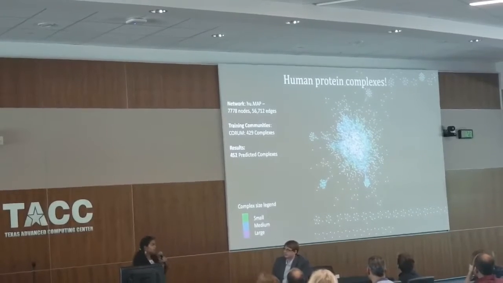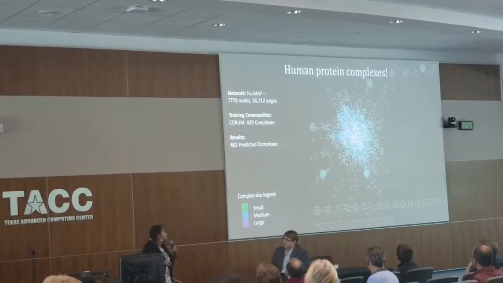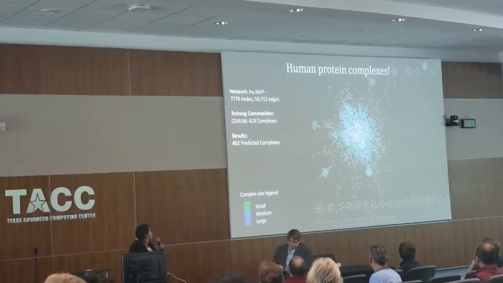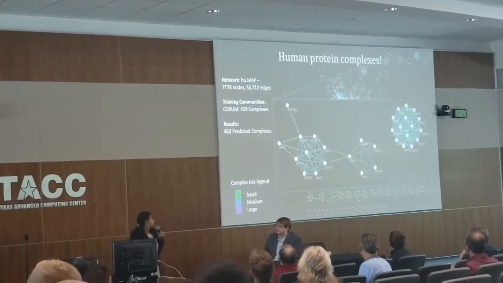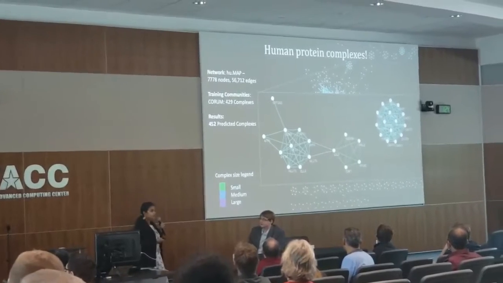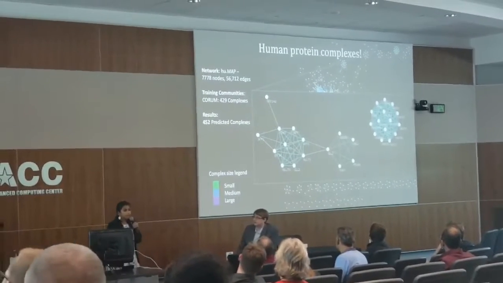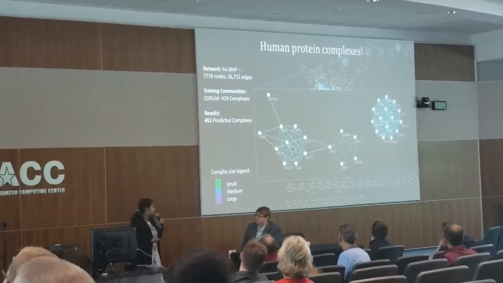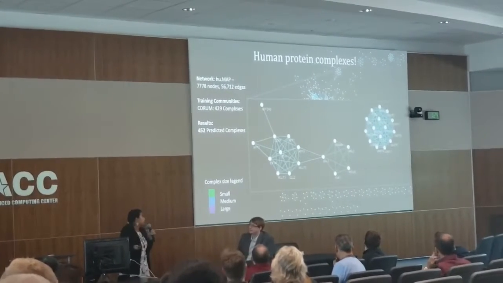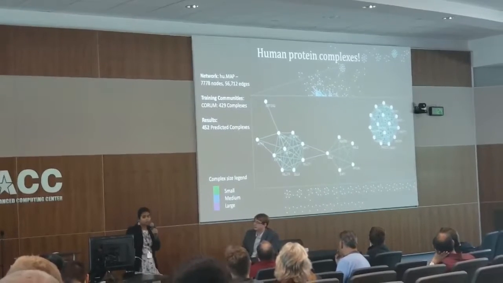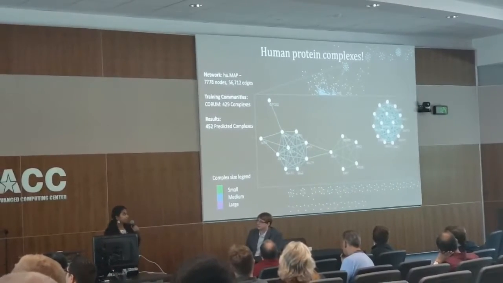And this was entirely done with Stampede2 and Lonestar 5, and we found a whole bunch of complexes that revealed actual biology. So the left complex over here is actually found to be implicated in the pathogenesis of leukemia, and the right one is already known in literature, and is dubbed the control freak of the eukaryotic cell.